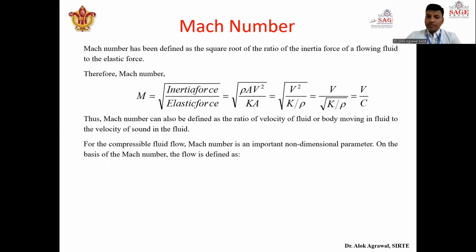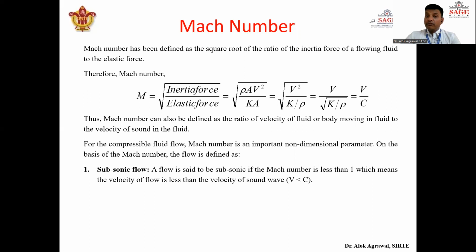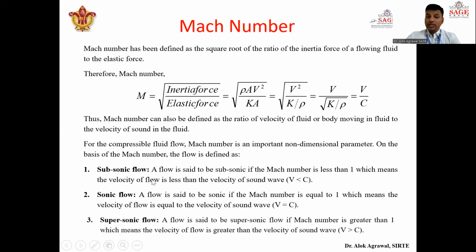Okay, so for compressible fluid flow, this Mach number is a non-dimensional parameter. How? Because here there is a velocity, and here also there is a velocity. This is the velocity of the body and this is the velocity of sound. So the units will be the same, and this is a dimensionless number. On the basis of Mach number, we can tell what type of flow it is for the flowing fluid or the moving body. It can be categorized as subsonic flow, the second one is sonic flow, and the third one is supersonic.